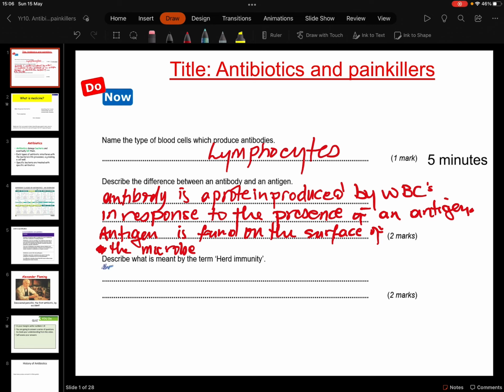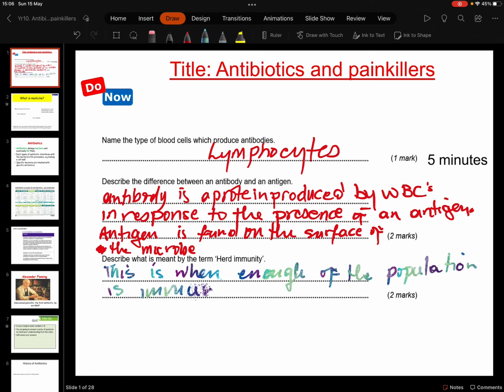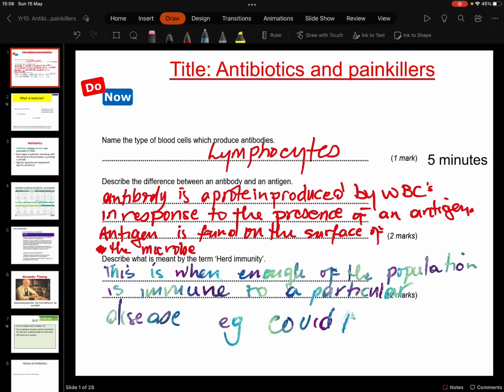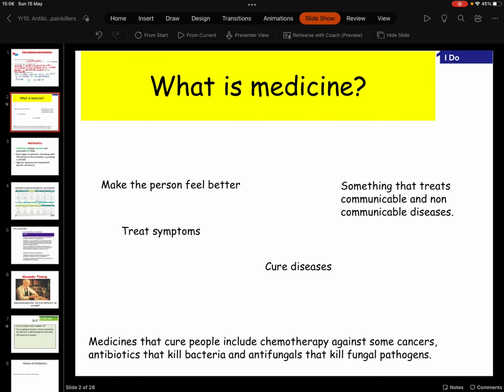So herd immunity, this is when enough of the population is immune to a particular disease, example COVID-19.